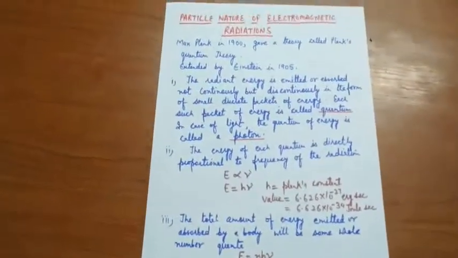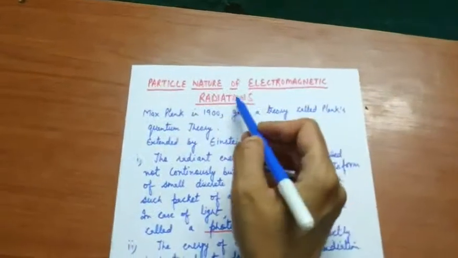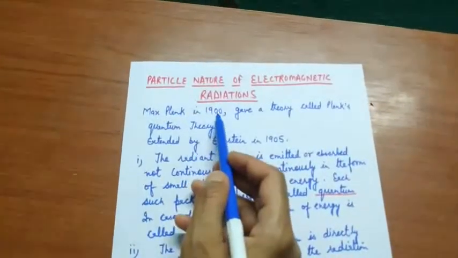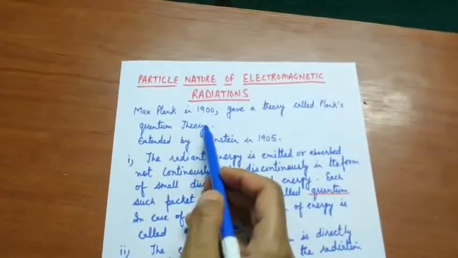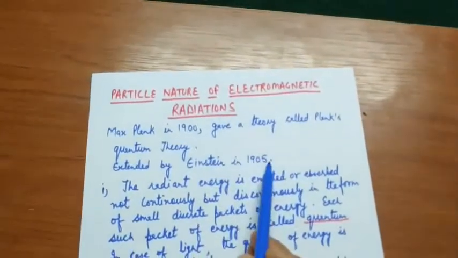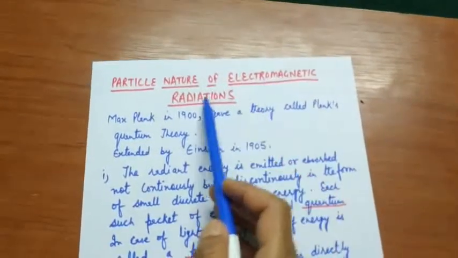Now the next important topic is the particle nature of electromagnetic radiations. Max Planck in 1900 gave a theory called Planck's quantum theory. This theory was extended by Einstein in 1905. What are the main points of the particle nature of electromagnetic radiations?